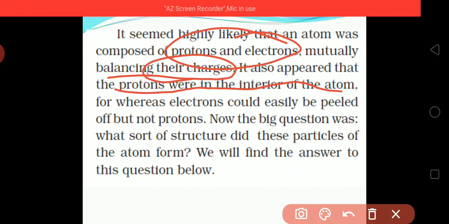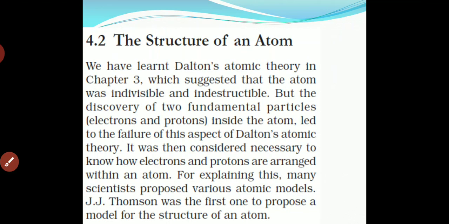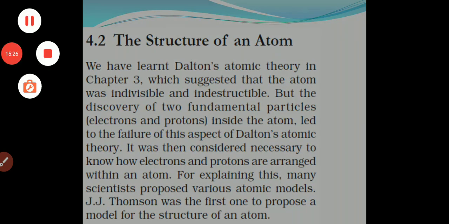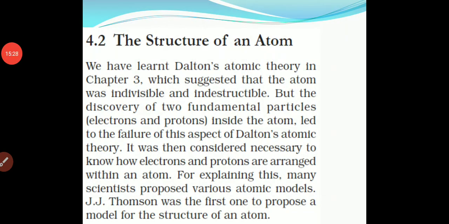So now we have concluded that there is a presence of proton and electron, and that the proton is interior. From this we can justify that, but how the particles are arranged, we will study one by one through the structure of an atom.